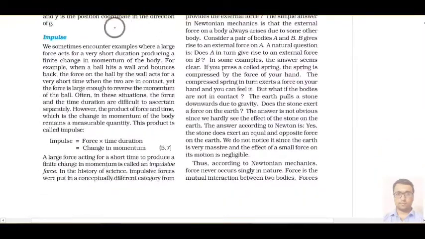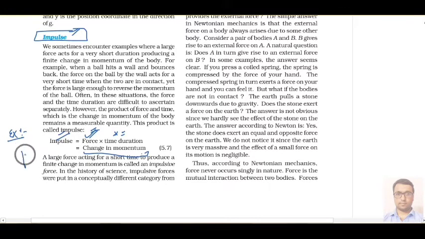Now the next topic we have is called impulse. Now try to understand what impulse is. Impulse is basically your force into time. Impulse is a physical quantity that is given by force into time duration, and it is also equal to the change in momentum. So with an example we will try to understand it.